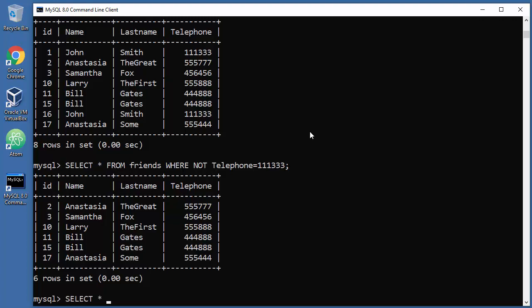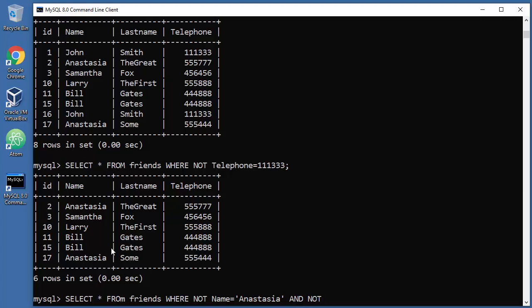Select everything again from friends where, for example, NOT, let's say, name equals Anastasia, and now you will need to type NOT again. So every time you're using OR NOT or AND NOT, you must say NOT after that, because you will get a different result if you just state AND here. So you must combine AND NOT, okay? Don't forget that. I mean, maybe you will forget that, probably will, but just for reference.